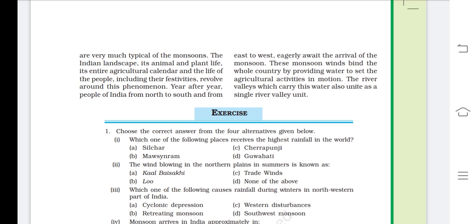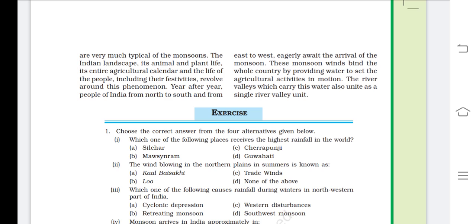The Indian landscape, its animal and plant life, its entire agricultural calendar and the life of the people, including their festivities, revolve around this phenomenon. Whenever farmers want to grow any crop, there are variations, and it is connected with the monsoon. Year after year, people of India from north to south and from east to west eagerly await the arrival of the monsoon. After the winter and hot seasons, they wait for the rainfall.